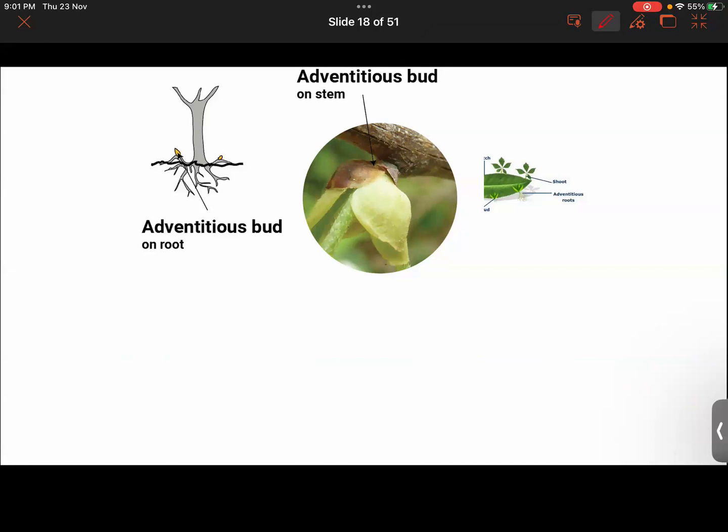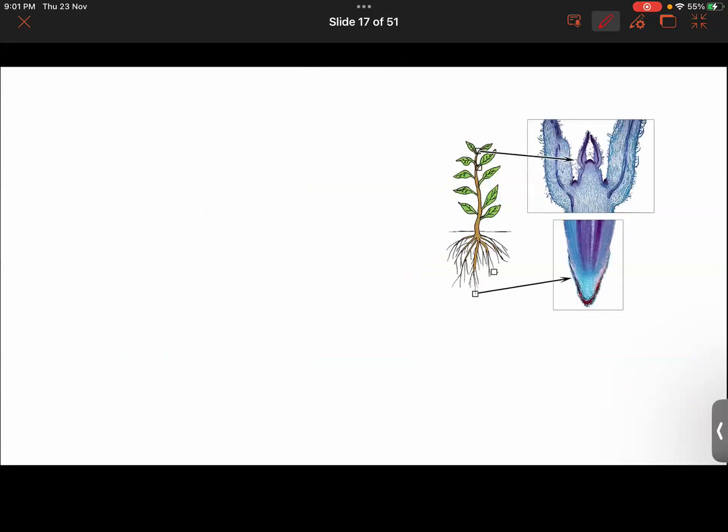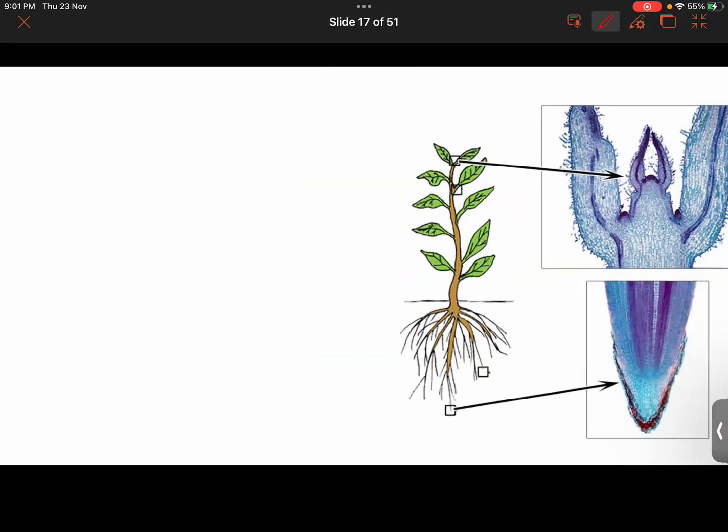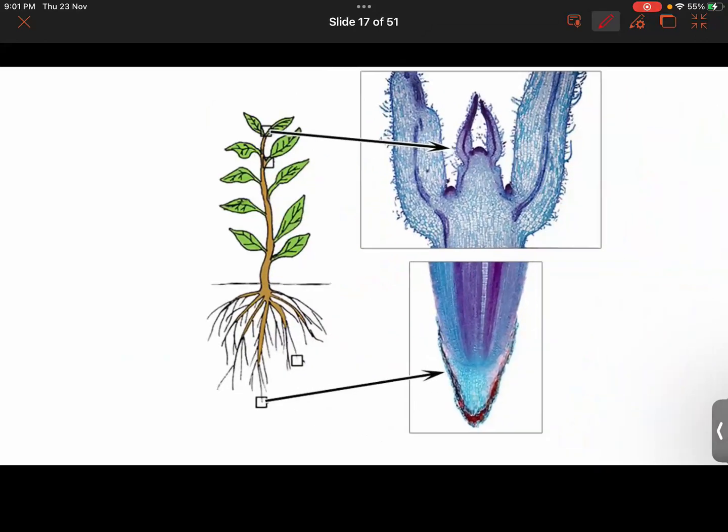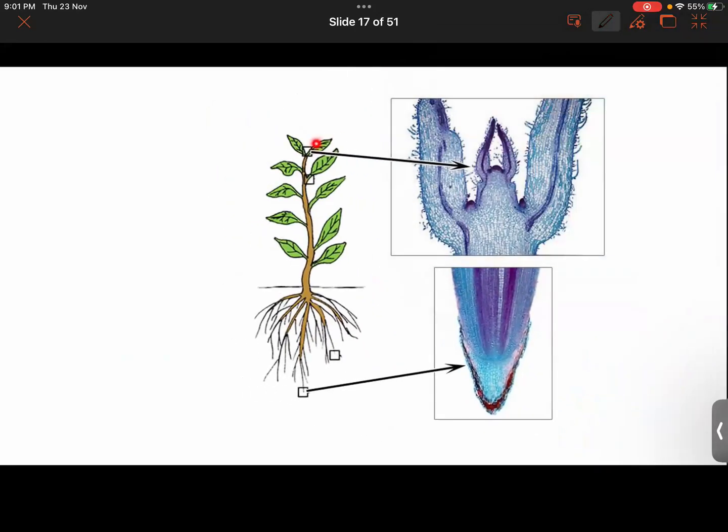Now, see, at the tip of this growing plant, at the tip of the shoot system, at the tip of the root systems, there are tissues which are called apical meristem tissues. What do we call them? Apical meristem.